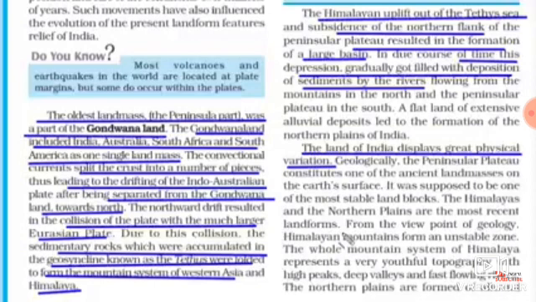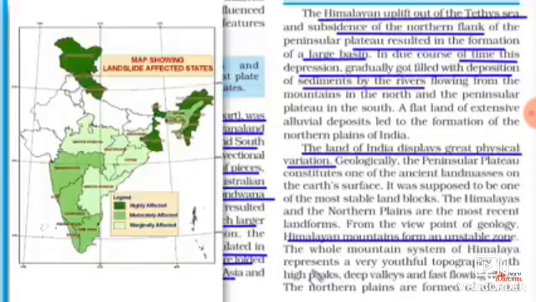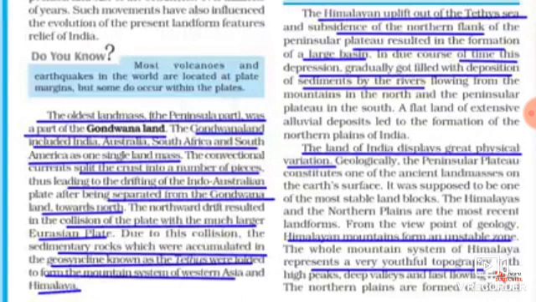And another thing is that these Himalayas and the northern plains are the most recent landforms. Hence, they are also a very high risk zone when it comes to earthquakes, because the land is not stable, unlike the Peninsula region, which is a complete land block that broke from the Gondwana land. On one hand, Himalayan mountains are an unstable zone, but it is very rich in alluvial soil.